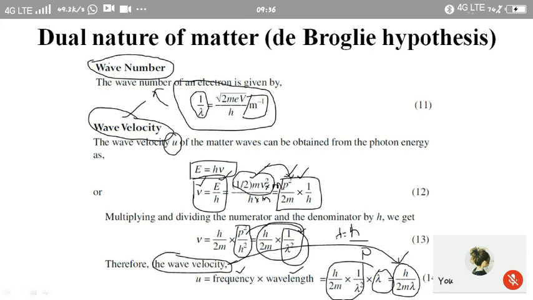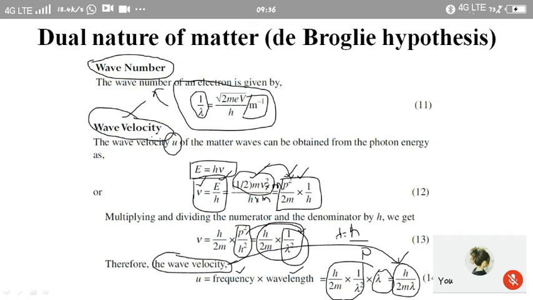So we know the expression for wave number. Wave number is nothing but the reciprocal of the wavelength, that is 1 by lambda. The corresponding expression becomes square root of 2 m e V by h per meter. Now if we consider wave velocity, when the particle is in motion, correspondingly it has waves associated with it.